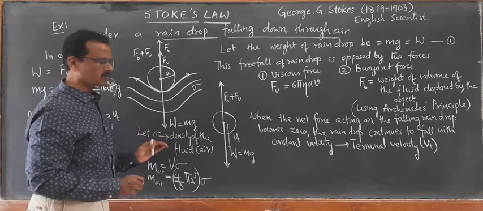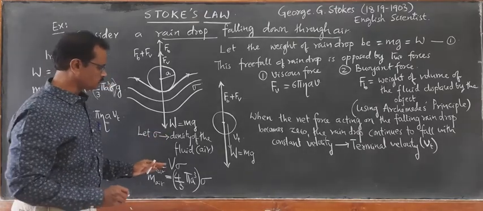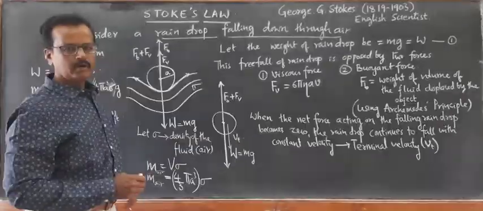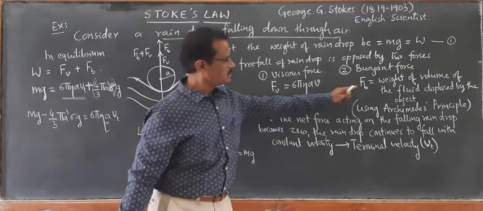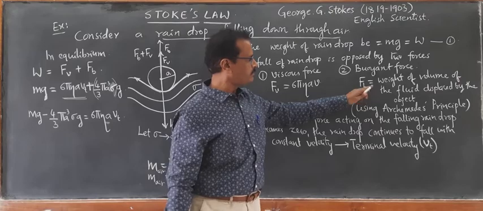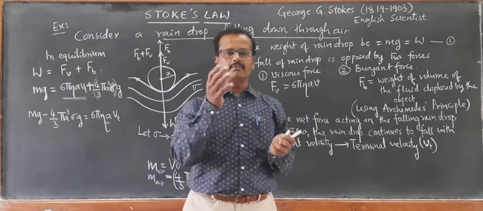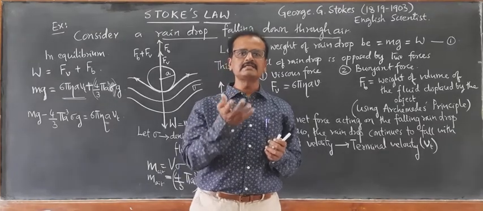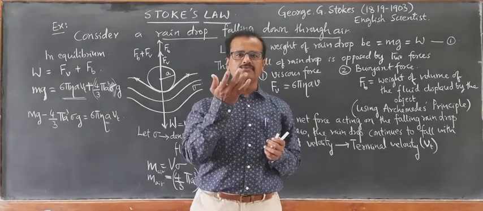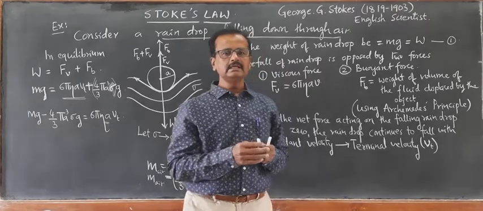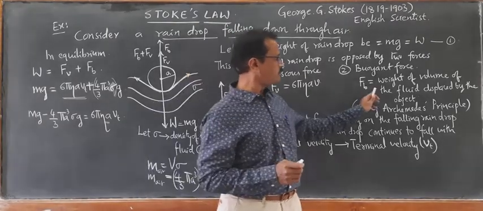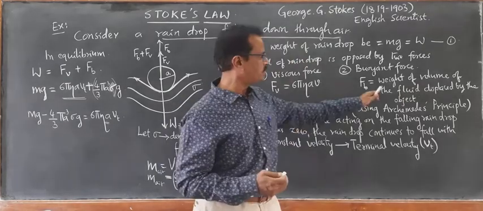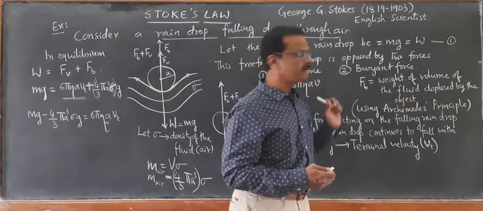Now how is it calculated? Let us look at this. Archimedes principle states that whenever a body is taken in a fluid, the upward force exerted on the body is called buoyant force, and that buoyant force is equal to the weight of the volume of the fluid displaced by the body.